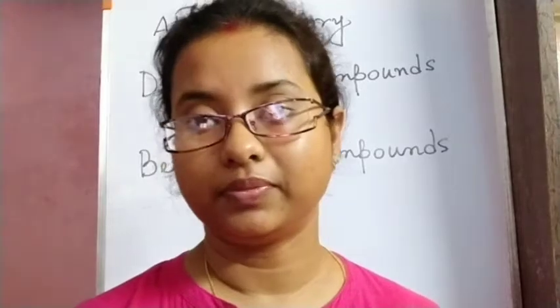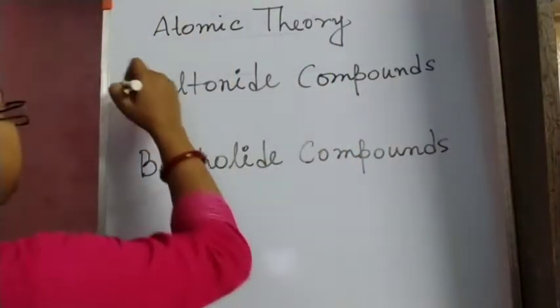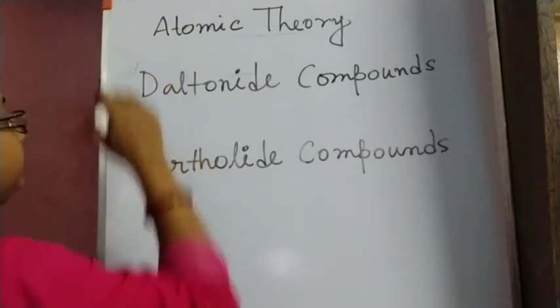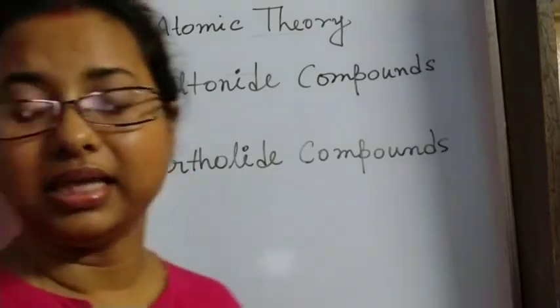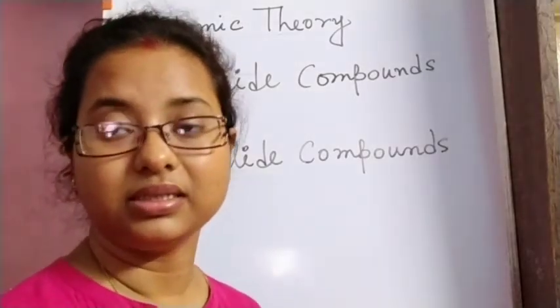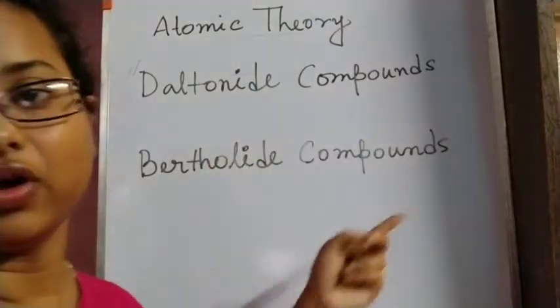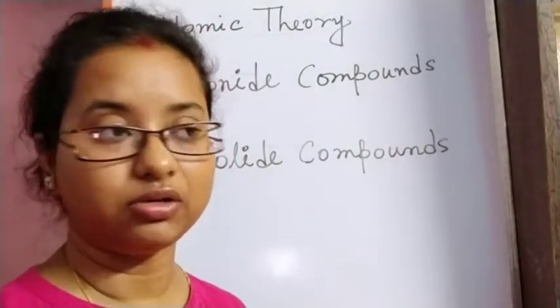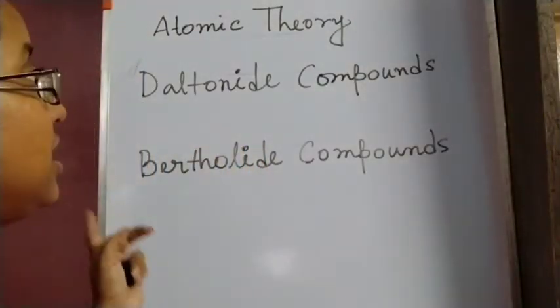The compounds which follow this rule are called Daltonide compounds. Okay, here you can see this. Generally, most compounds follow this rule, and the atoms present in the compound combine in a simple whole number ratio. That's why, as they follow Dalton's postulate, we call those compounds Daltonide compounds.